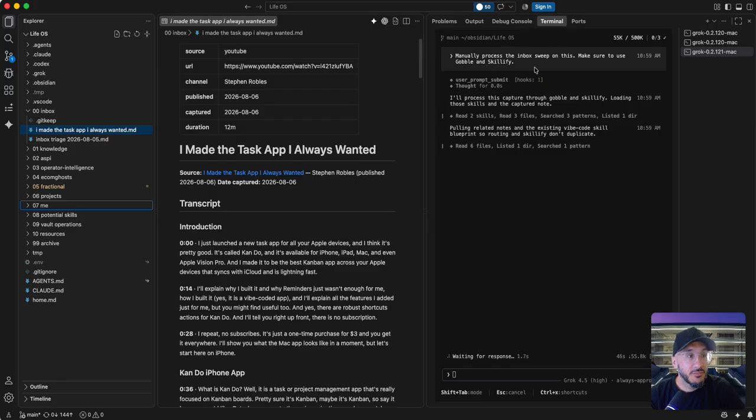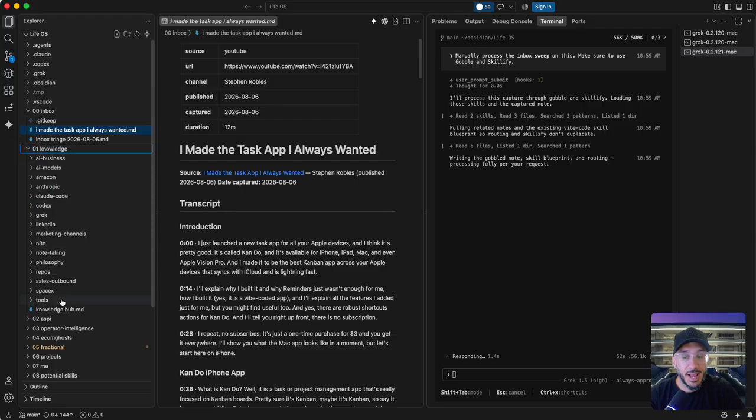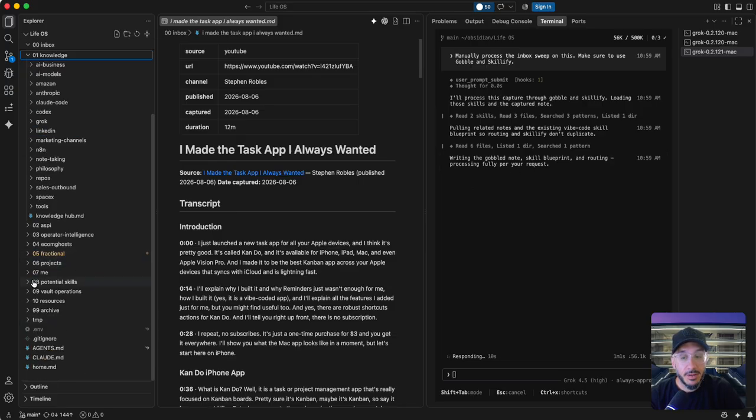But for this, I'm using VS Code, and you can see over here, it's pulling this. It's going to go and look in the knowledge base that I have. And I probably don't have anything for iOS shortcuts. So the system's good enough that it'll make that and then check to see for any potential skills to put in. Something like Stephen Robles' video, he talks a lot about iOS shortcuts and the Shortcuts app, and they're really cool. But then he'll also give them away in a link. But my Skillify, we'll see if I can make a skill in Grok or Claude to do anything that he talked about in the video. So it's another good way to capture information that's not front-facing and directly given to you.